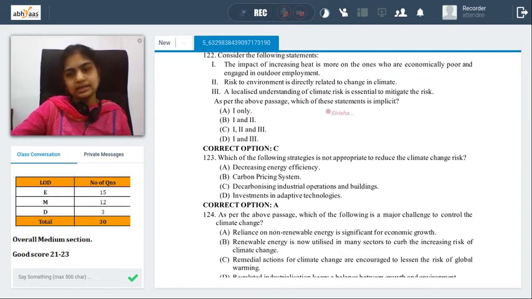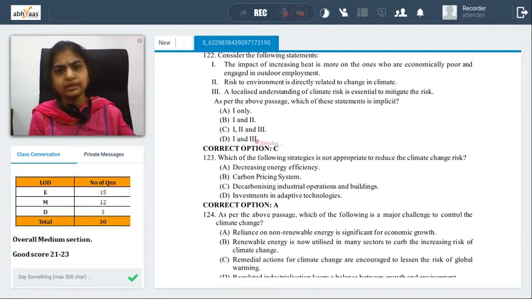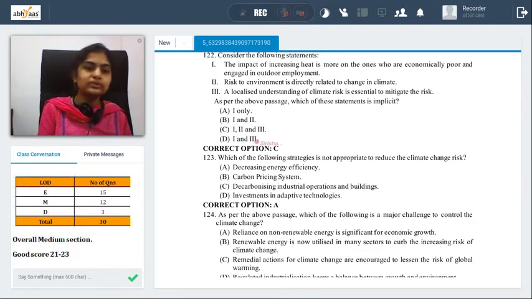So considering those lines and interpreting it in that way, we might have to go with C as a possibly implied statement. Again, this word is more about implied. So what do you think? What can you understand from it? If we connect those pieces of data, those lines of information, we could go with C as a possible answer.